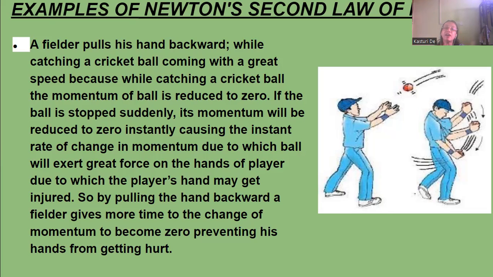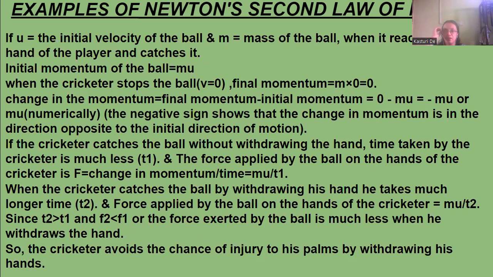By pulling his hand backward, he gets more time to change the momentum to 0, so that his hand does not get hurt. He's getting more time to change the momentum into 0. Okay, so how it is mathematically derived, let us find out.